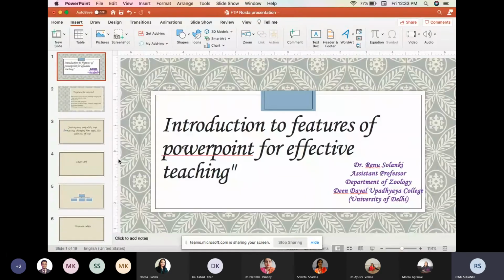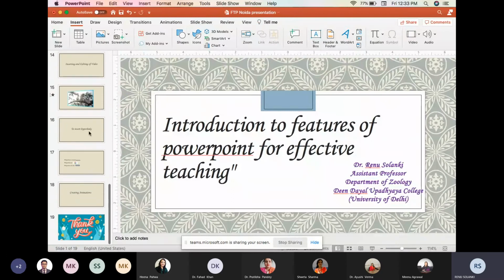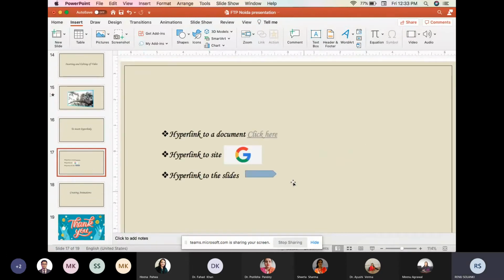So in this way we can insert hyperlinks, and we can give the hyperlink to a document, either a Word file, an Excel file, or a PDF, or we can give a hyperlink to a site, or we can give a hyperlink to the slides. That is, if we want to open the previous slide or the next one, we can insert the hyperlinks in this way.